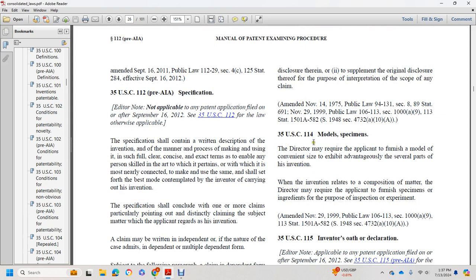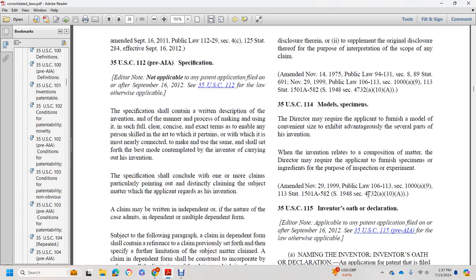Title 35 U.S. Code 114, Models and Specimens. The Director may require the applicant to furnish a model of convenient size to exhibit advantageously the several parts of the invention. When the invention relates to a composition of matter, the Director may require the applicant to furnish specimens of the composition and of its ingredients for the purpose of inspection or experiment.